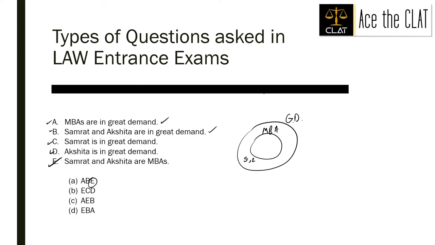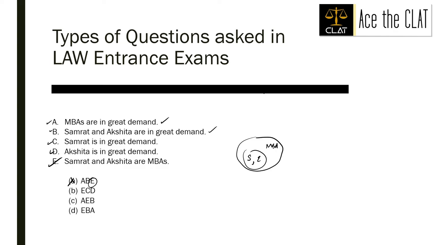If I place them over here, E would fall down. Conclusion E would fall down. And conclusion means that particular statement which stands straight in each of the possibilities. That is why A is not the correct option. B says E, C and D. Okay, Samrat and Akshita are MBAs. Fair enough.